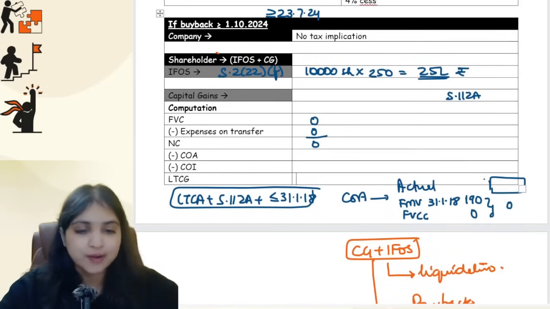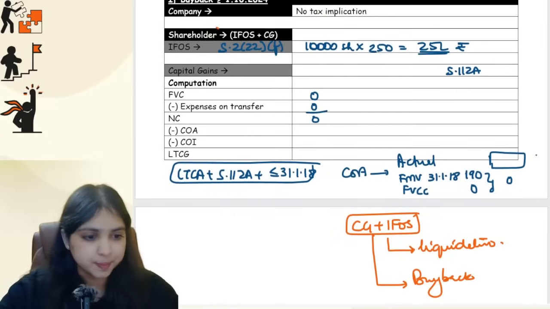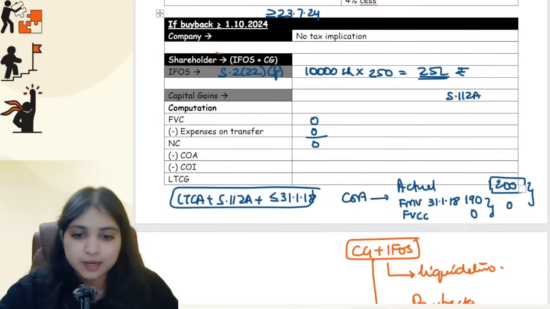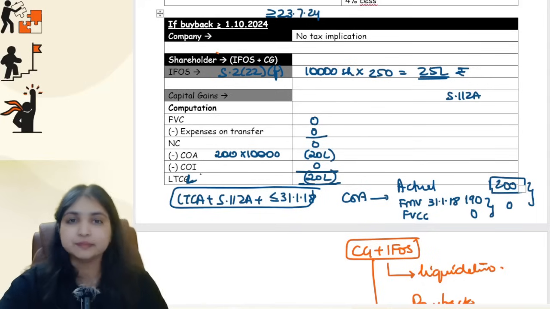Then actual cost of acquisition is how much? Actual cost of acquisition is 200 rupees per share. Out of these two numbers, we pick whichever is the higher number, which is 200. So my cost of acquisition will be 200. So 10,000 shares into 200 rupees per share. 20 lakhs is my cost of acquisition, no cost of improvement. So 20 lakhs long-term capital loss I will have.